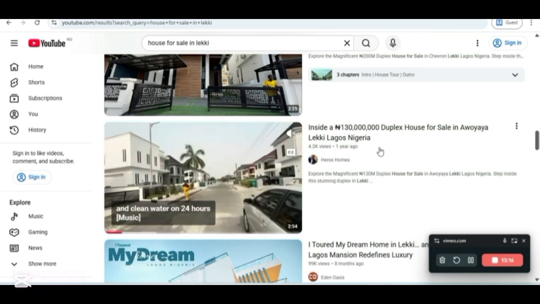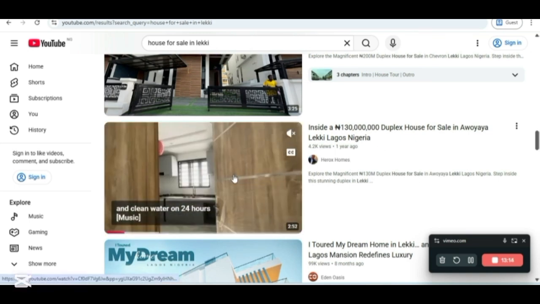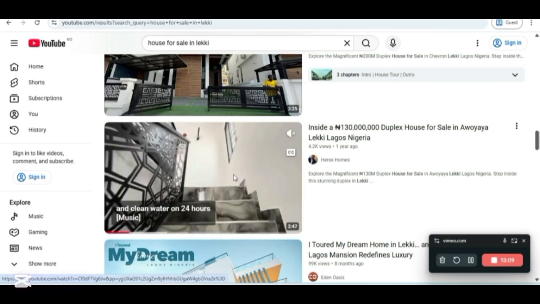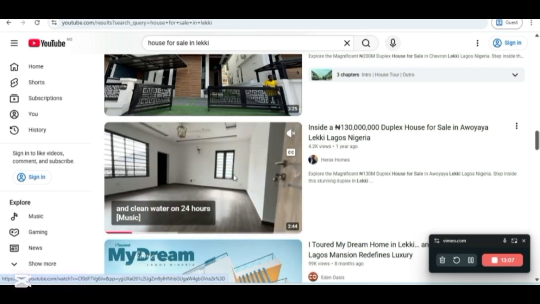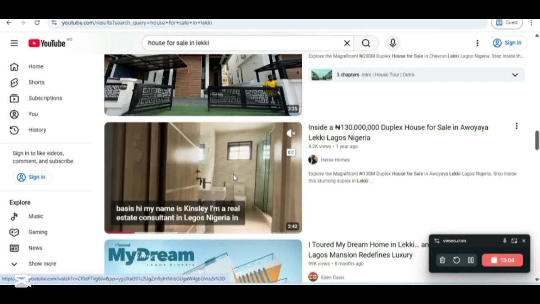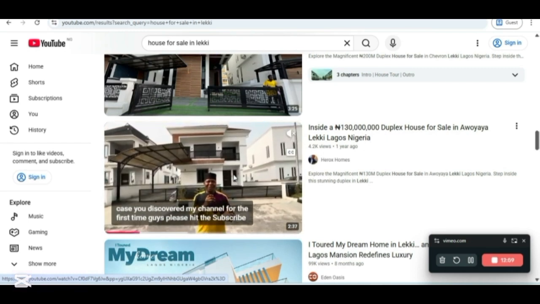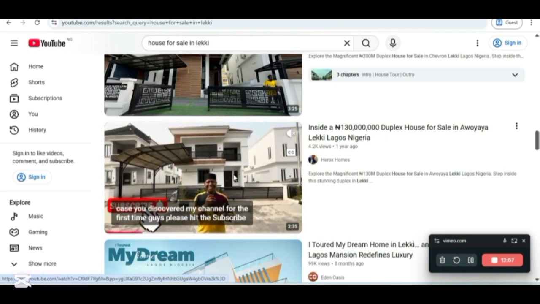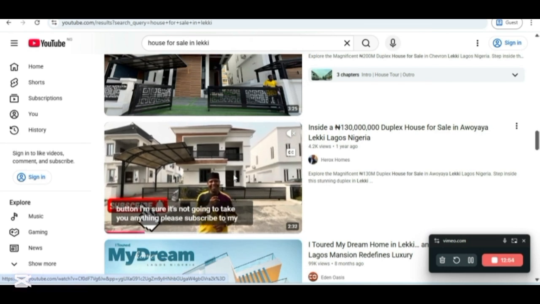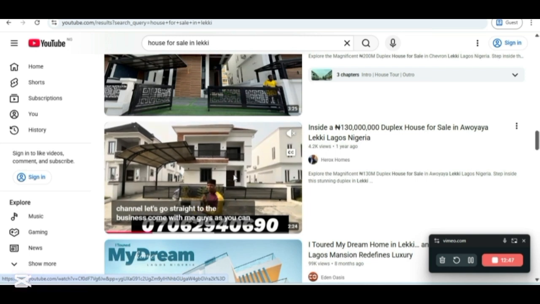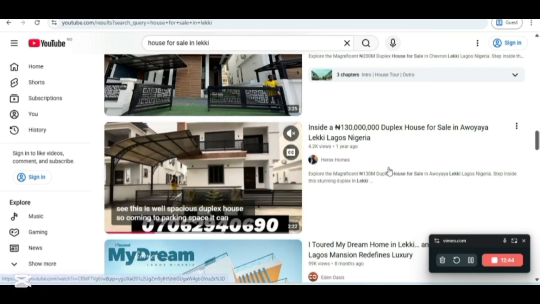All right, that is the keyword of this content. You make sure you say it inside the content. "Hi, this is a 130 million naira house for sale in Awoyaya, Lekki, Lagos. All right, and this is a beautiful apartment. This is the outside view of the apartment." You show them the house, but make sure in the first 10 to 20 seconds of your video you are calling out your keyword. All right, so that is just some basic thing about it.